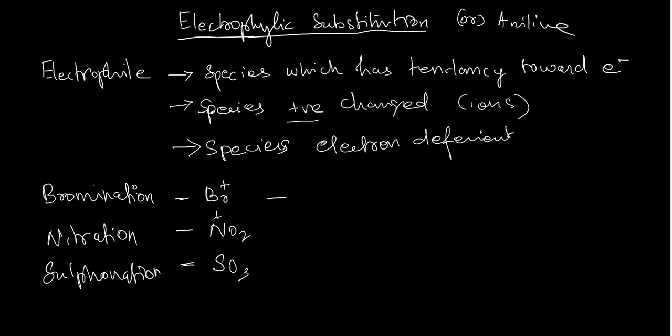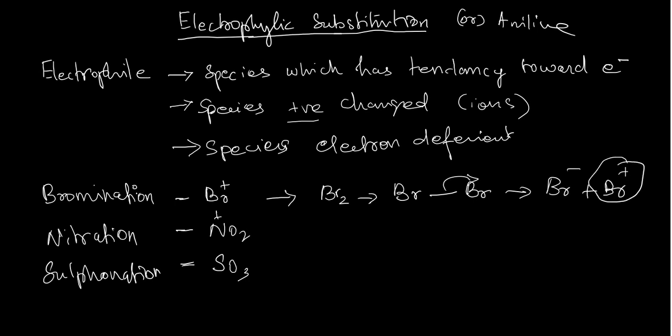How are they generated? Bromine, Br2, undergoes heterolytic cleavage and you will get a Br minus and a Br plus, and this Br plus can act as an electrophile.